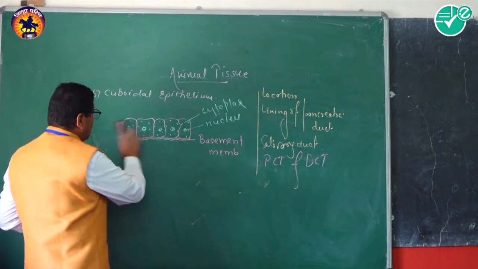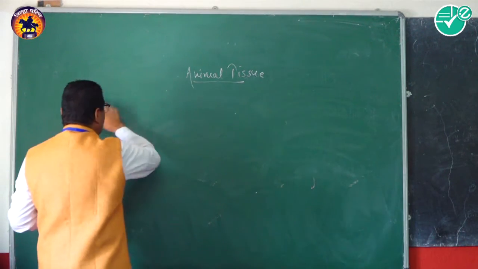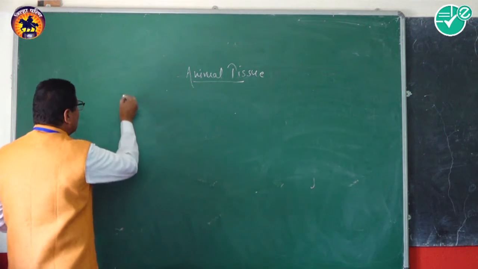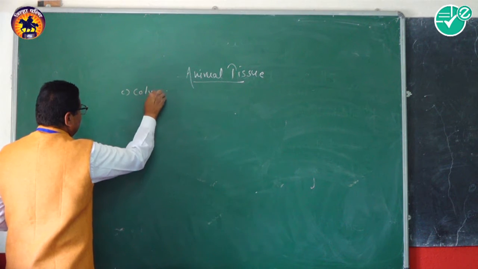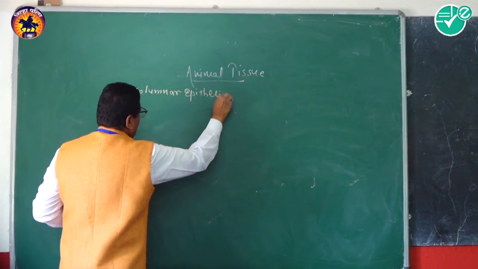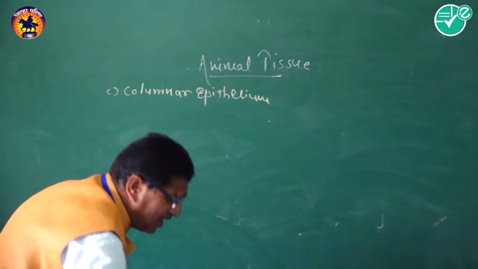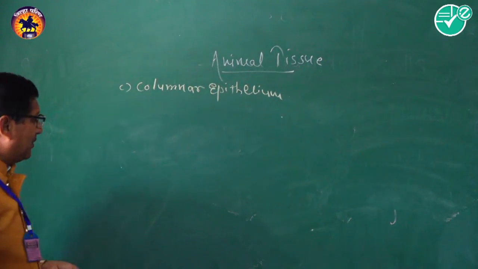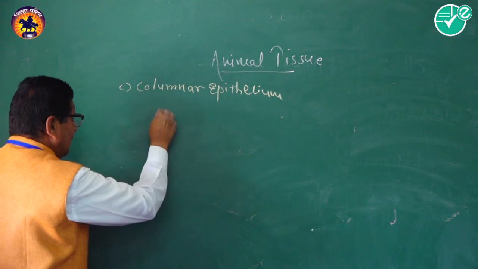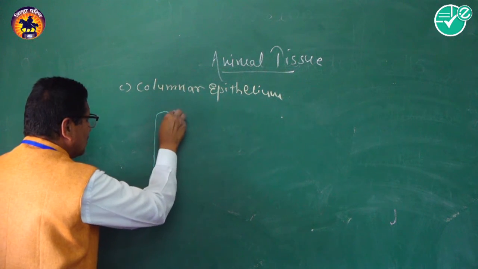Next to the cuboidal epithelium, the third type of simple epithelium, again present in all vertebrates, is known as the columnar epithelium. Again, this columnar epithelium can be explained with the help of a diagram like this. According to the name, this columnar epithelium is made up of special cells.